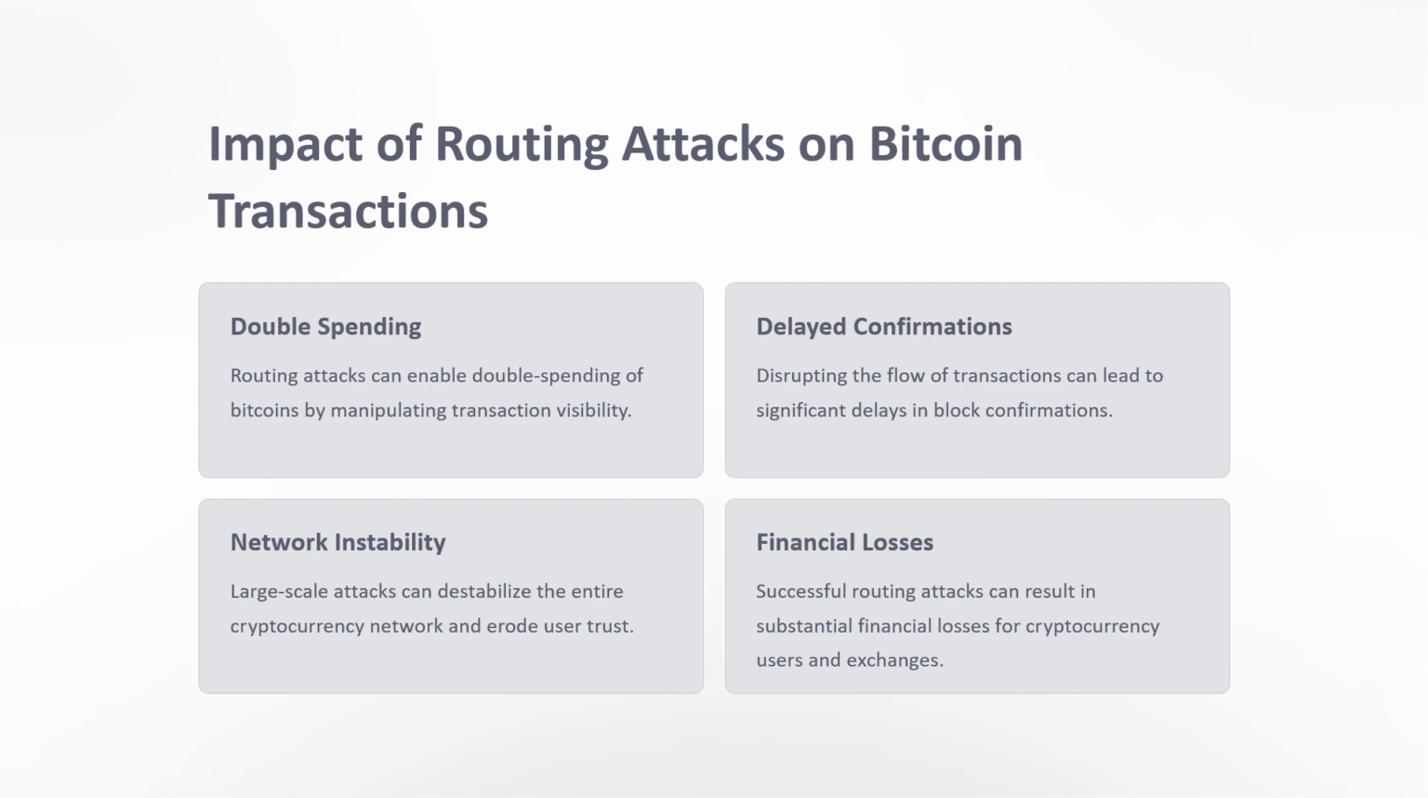Delayed confirmation: disrupting the flow of transactions can lead to significant delay in block confirmation. Network instability: large scale attacks can destabilize the entire cryptocurrency network and erode user trust. Financial loss: successful routing attacks can result in substantial financial losses for cryptocurrency users and exchanges. So these are the four impacts: double spending, delayed confirmation, network instability, and financial losses.